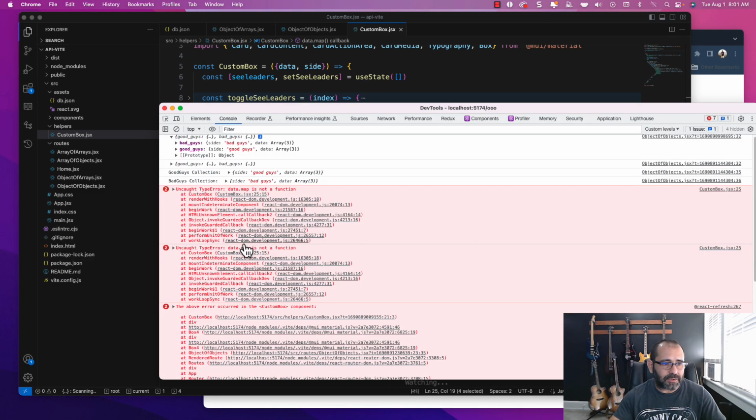And that's basically what it's telling you here, that data.map is not a function, because what I'm throwing in there are not arrays.